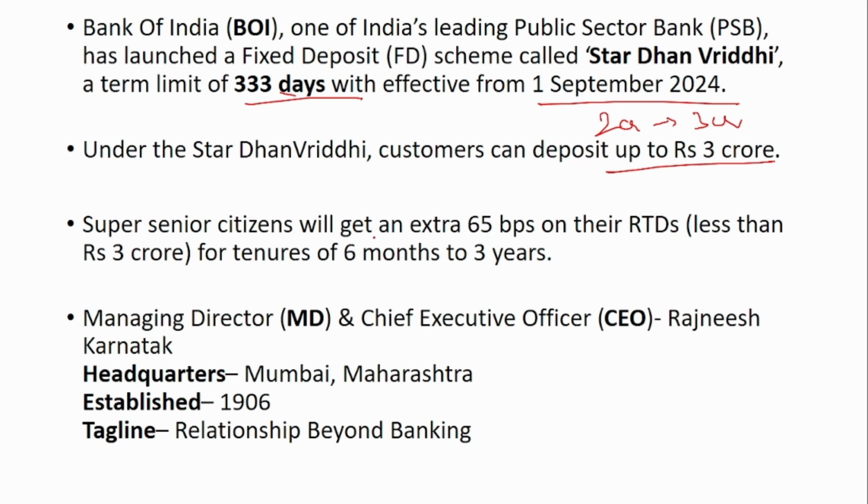And senior citizens will have an extra interest rate of 50 basis points more than the actual. So if it's 8% interest rate, then senior citizens will have 8.5%, and in case of super senior citizens, it will be an extra 65 basis points on their term deposits. So the MD and CEO is Rajneesh Karnatak and the headquarters is in Mumbai. The tagline is Relationship Beyond Banking.